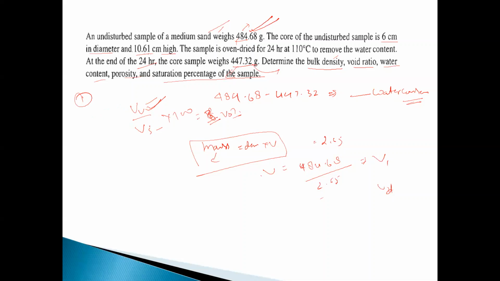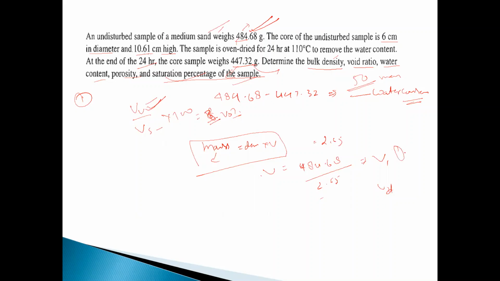Okay, and another is your saturation percentage of the sample. How much water is saturated in this sample? Water content means, suppose that if you get the difference, then you will get, suppose, 50. Total mass is this. This is your mass of the water content, and here you will get the volume of the water.